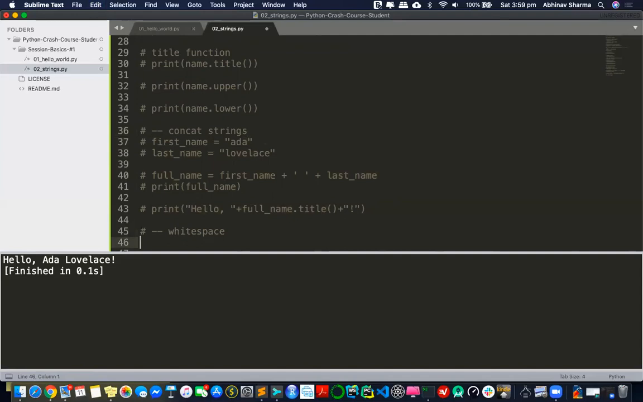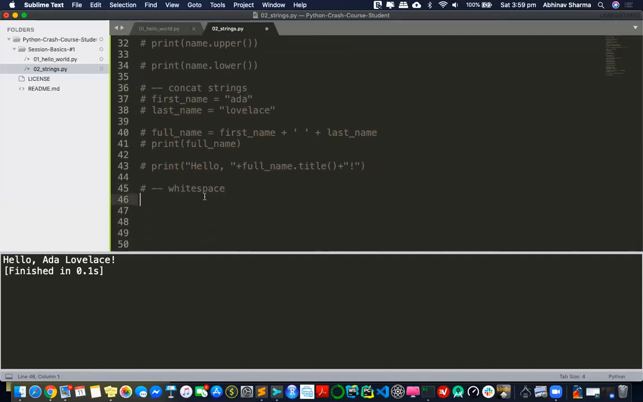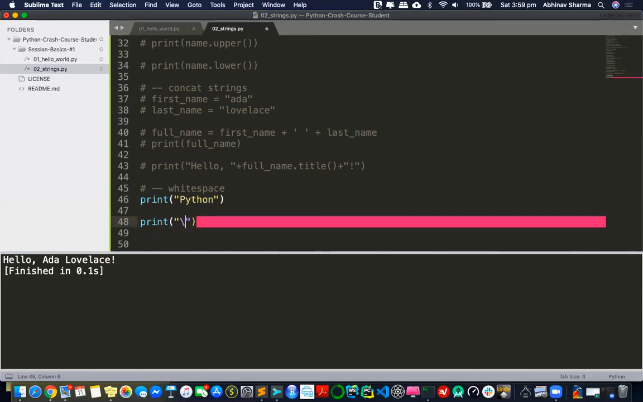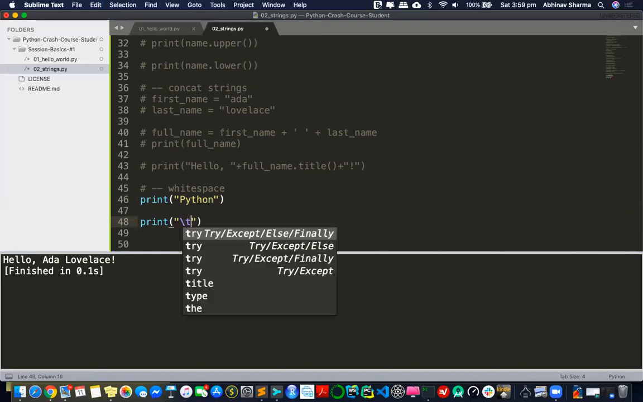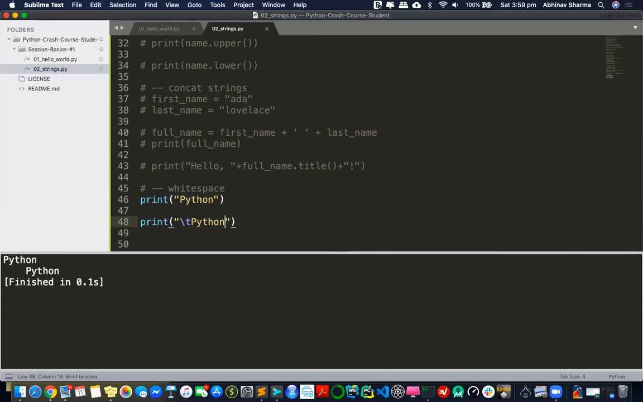So let's see one thing. With white spaces, we also see two new operators. If I write print, backslash t, Python, you see the output is different. You see Python, and there's a tab here. This is called tab. If I want to put a tab, I can either do it like this, that's a tab.